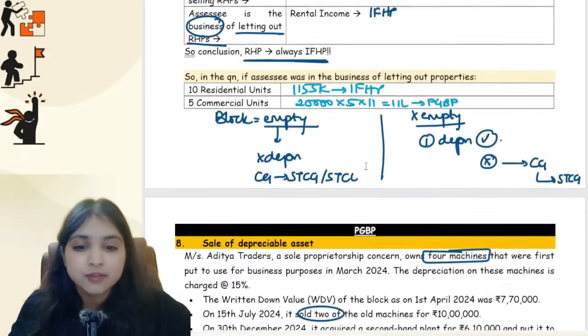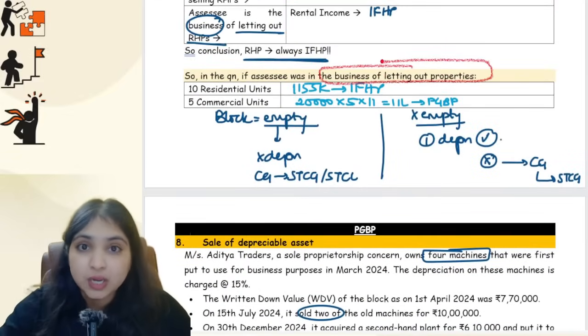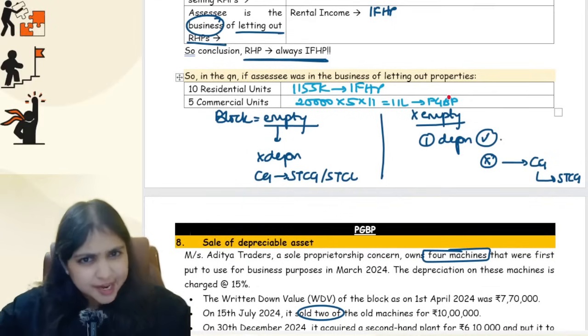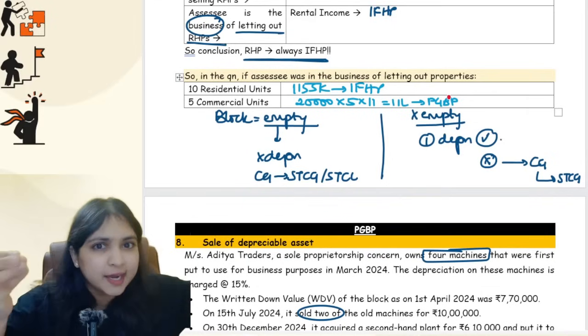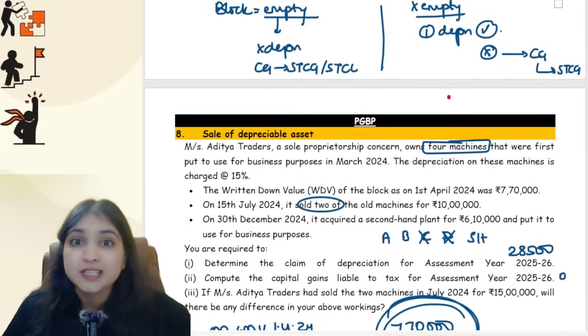Okay, then after this our next learning was, yes, in case the assessee is in the business of letting out commercial properties, the rental income will go to PGBP. Don't do computation and all, straight away whatever is the rental income, take it and dump it into the PGBP head, story over. Okay, then we learned what if the block is empty.